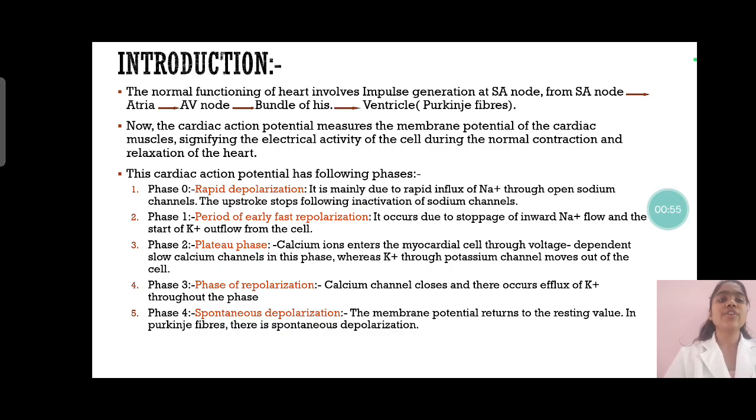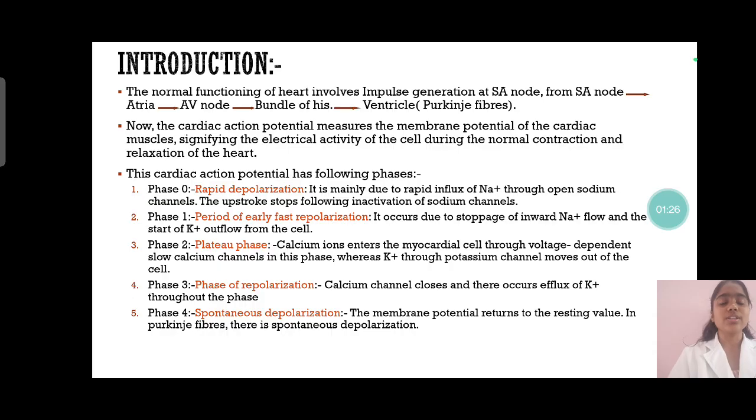Phase 0 is known as the phase of rapid depolarization, which is mainly due to rapid influx of sodium through the open sodium channels. Now phase 1 is the phase of early fast repolarization, where there is a stoppage of inward sodium flow and a start of outward potassium flow from the cell. Now phase 2, it is a plateau phase. In this phase, calcium ions enter the myocardial cell through voltage gated slow calcium channels, and potassium moves out of the cell through the potassium channels.